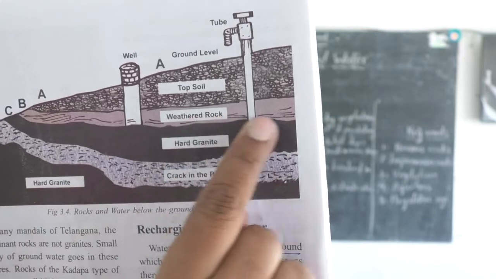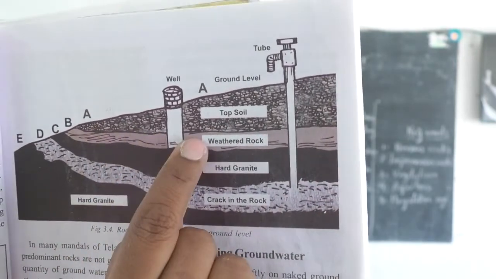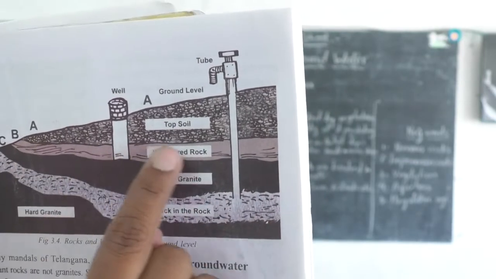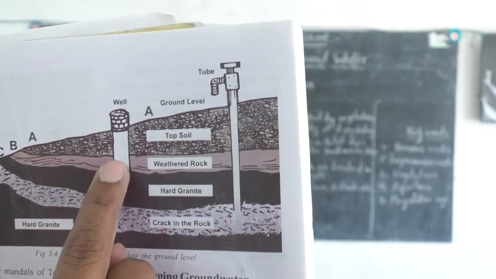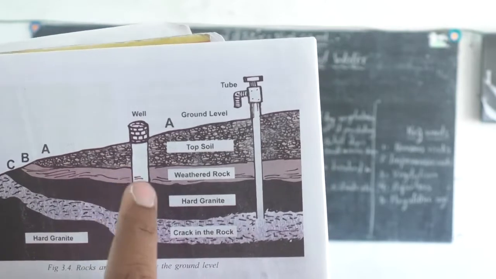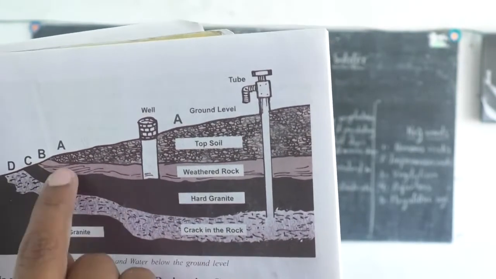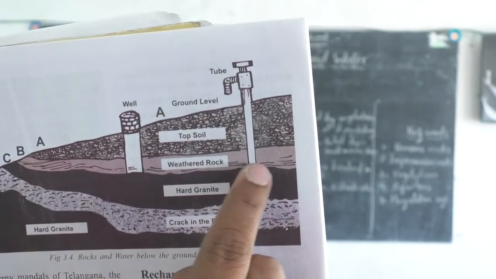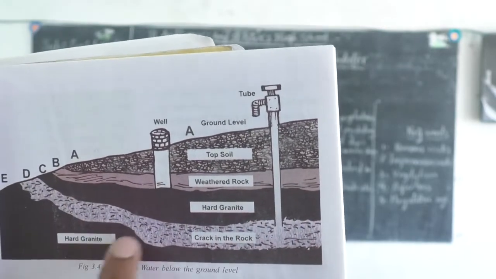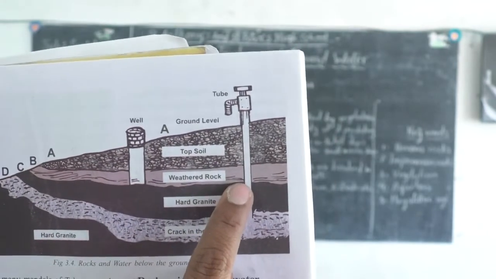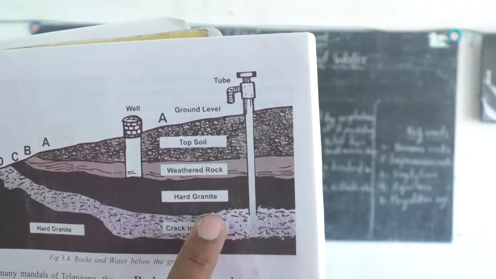These weathered rocks have cracks between them, which store the underground water, and it is also useful for the wells to be filled with water. So you can observe these gaps which are filled with water, and these are pervious rocks. I have explained what pervious rocks and impervious rocks are in the last class.